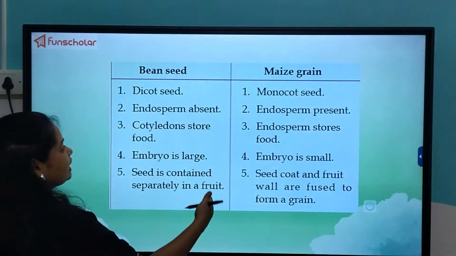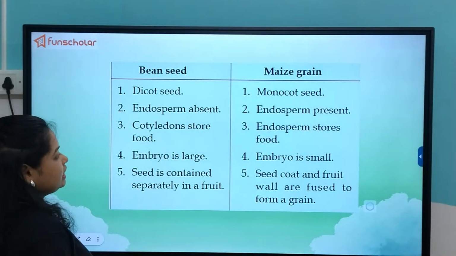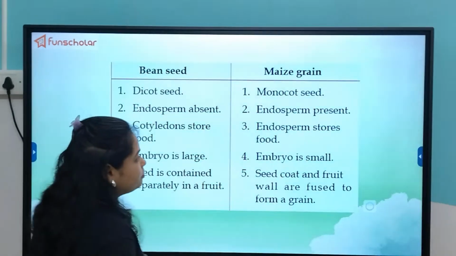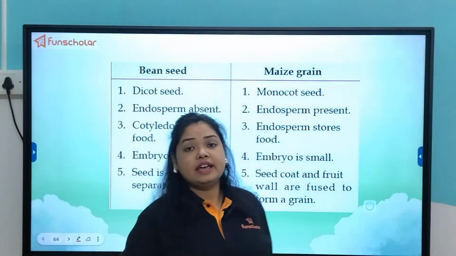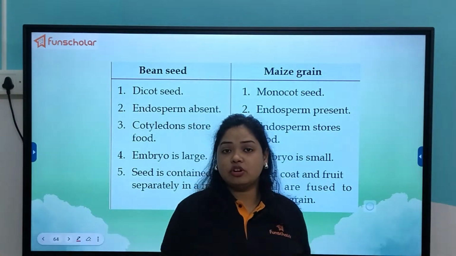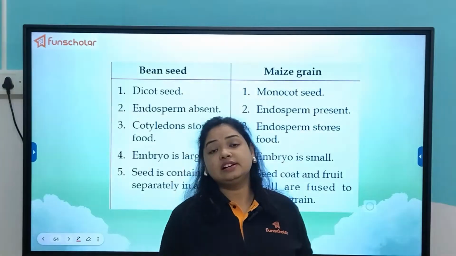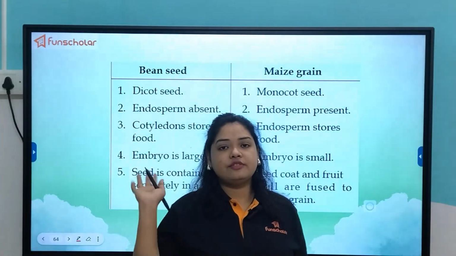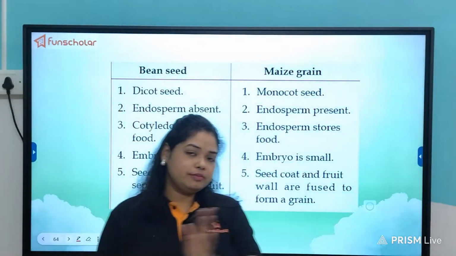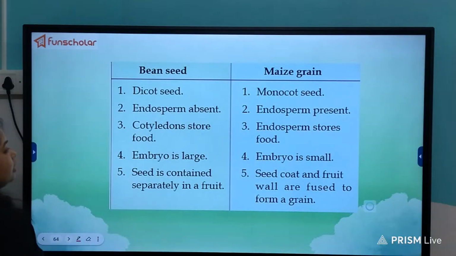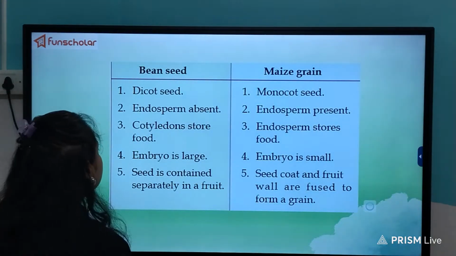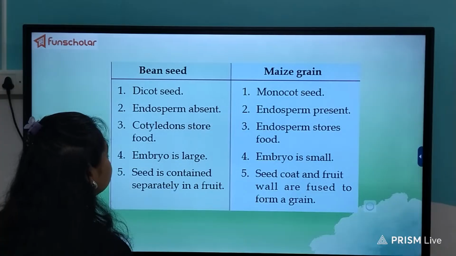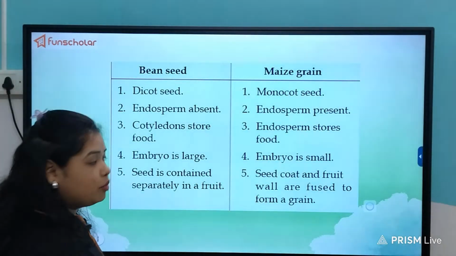But in the monocot seed, the endosperm needs to be present to provide the extra nutrition which cannot be fulfilled by the single seed leaf. So the endosperm is present to provide nutrition, giving extra support.